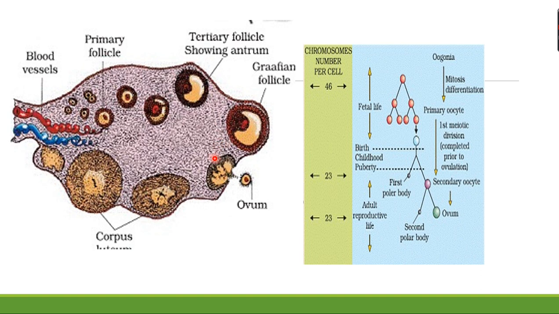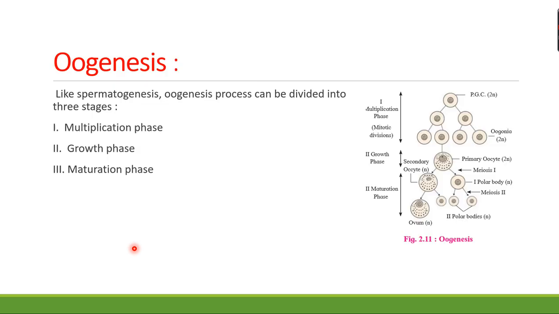The structure formed after the release of the secondary oocyte from the Graafian follicle is the corpus luteum. And this is the diagrammatic section of the ovary showing the Graafian follicle and also the corpus luteum. Okay students, now you understood very clearly what the oogenesis process is.